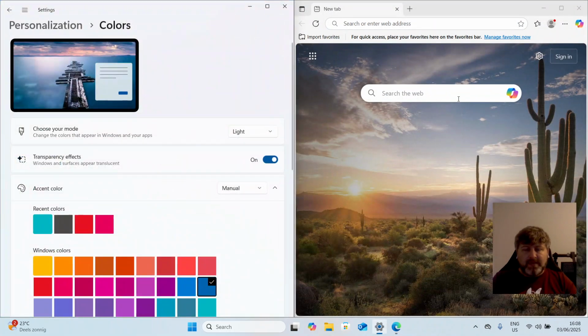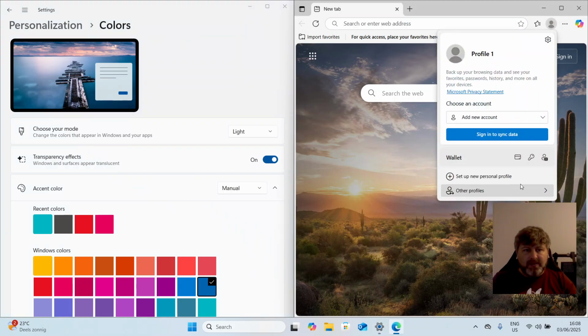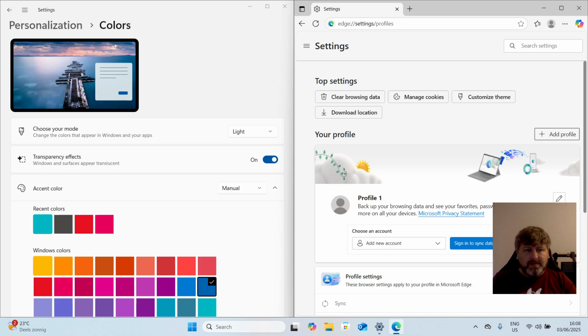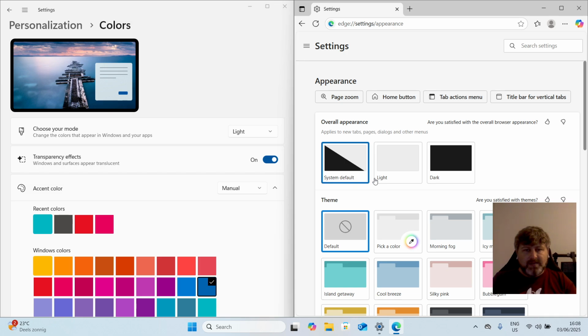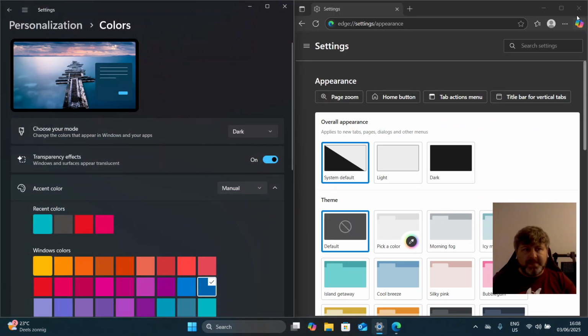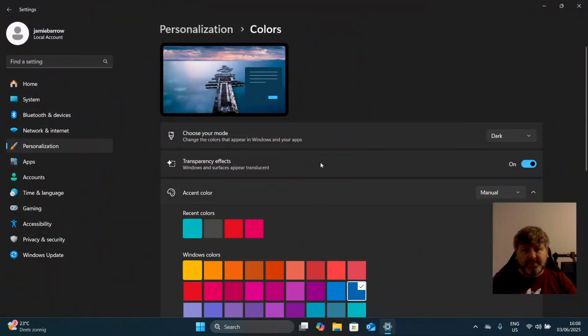And when it started up, when I created the profile, which I can just quickly do again, if I delete this, I can just go customize theme actually. So it's using system default. If I change this to dark, then it changes with the system, which is quite nice. And you can change the accent color. So if I change this to rust, then this is orange. If I change this to navy blue, it's navy blue, which I like.